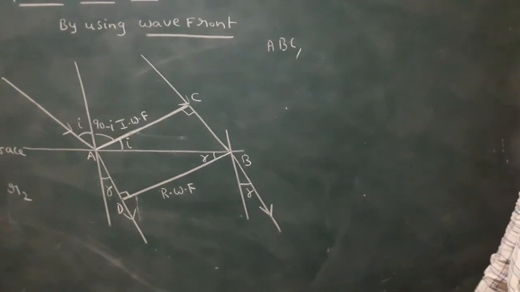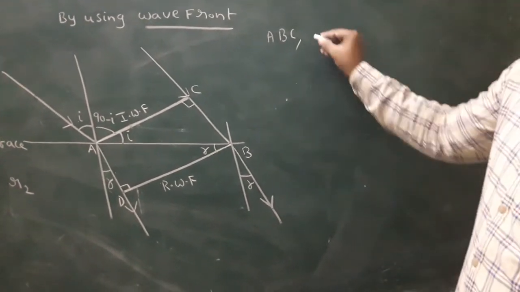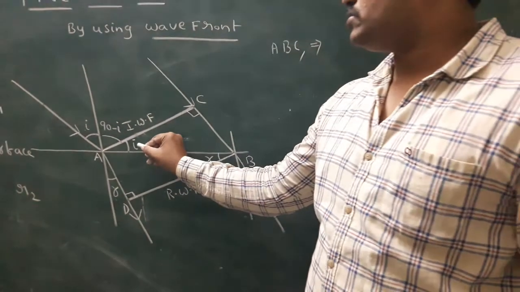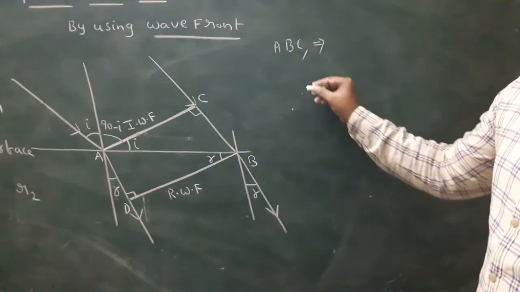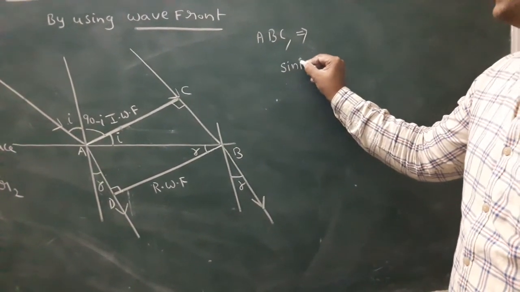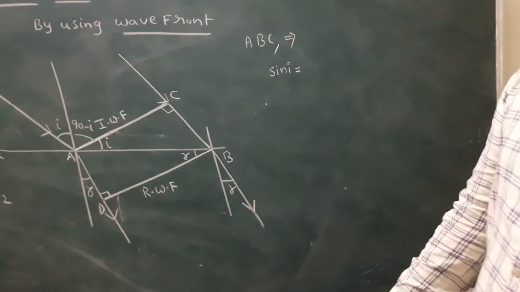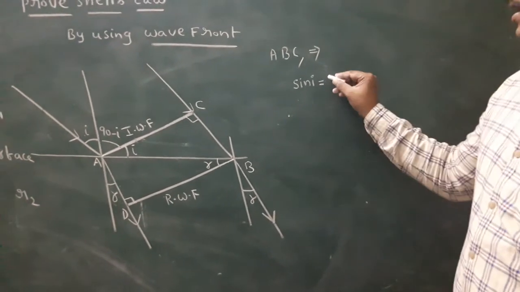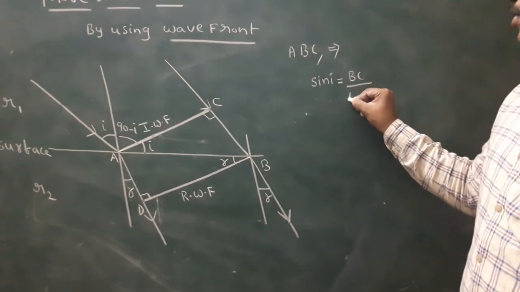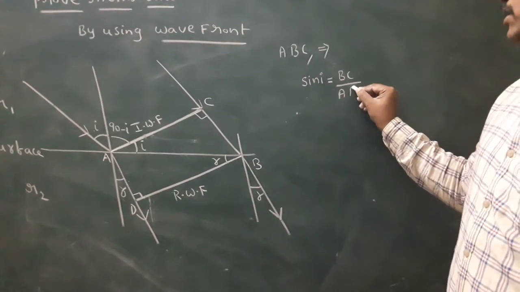In triangle ABC, sin I is the opposite side by the hypotenuse. The opposite side is BC, and the hypotenuse, the longer length, is AB.